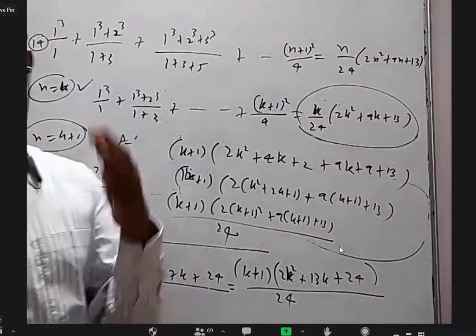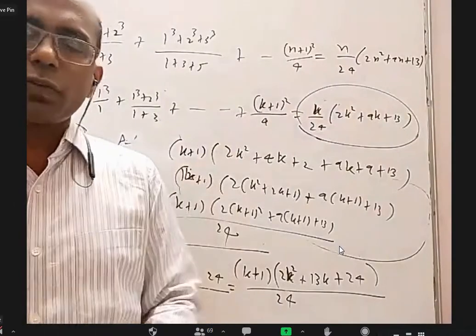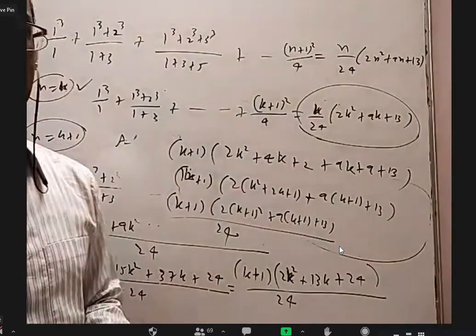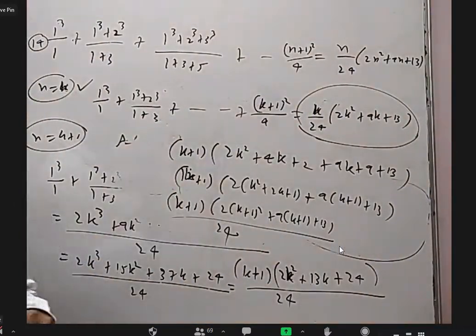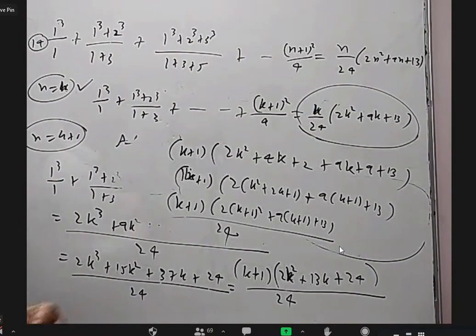Okay. So for n equal to 1, it is correct. If it is true for n equal to k, it is also true for n equal to k plus 1. That's what we proved. So by the principle of mathematical induction, it is true for all n belongs to N.